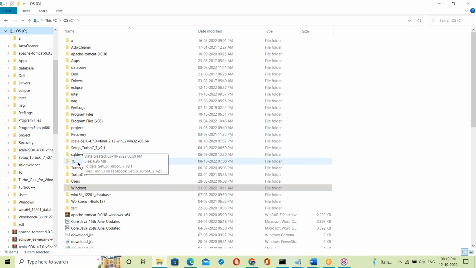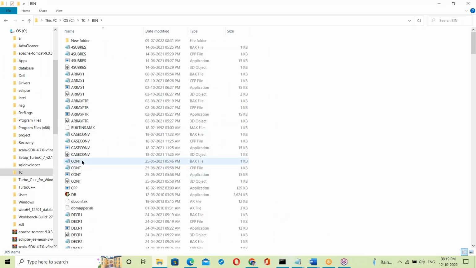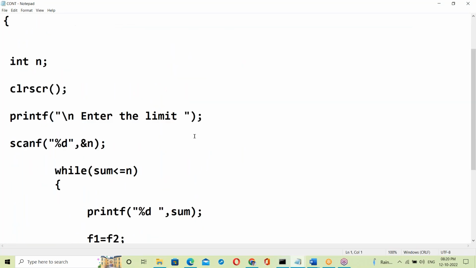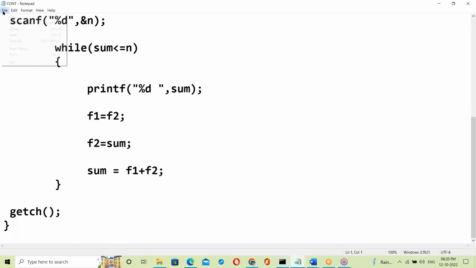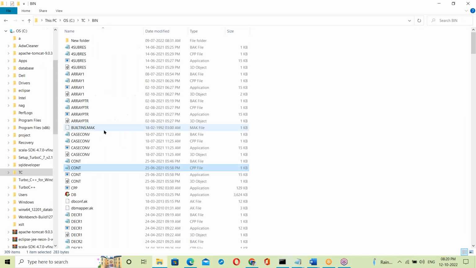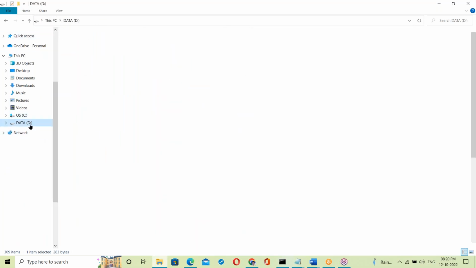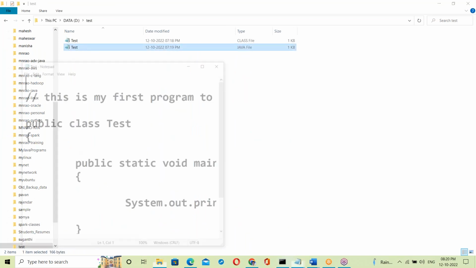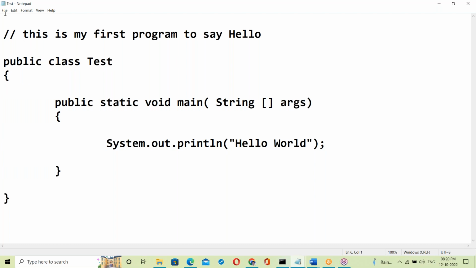For example, a C program is a user understandable language. Looking at a C program, it looks like the English language. Similarly, a Java program looks like English. So these are user understandable languages.